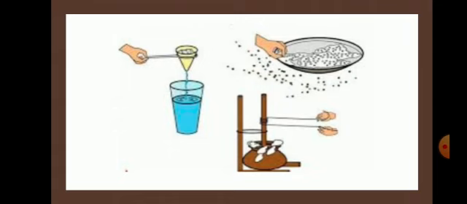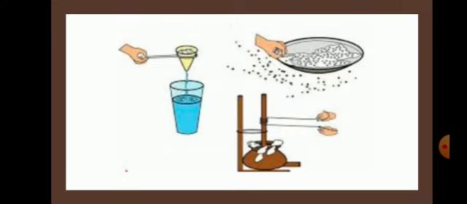To remove the impurities so as to obtain a pure sample of a substance. Pure substances are needed in medicines, research, industries, and also in daily use. To separate useful components of a mixture so that each component can be properly used. For example, petrol, diesel, and kerosene are all useful components of crude petroleum. Crude petroleum means the liquid which is dug out from deep inside the earth, and they need to be separated.